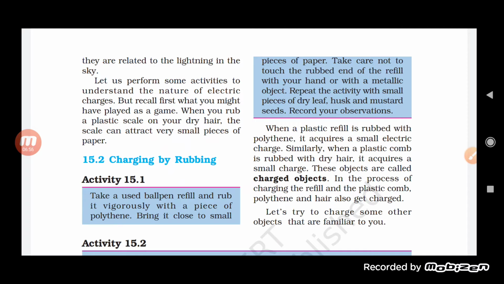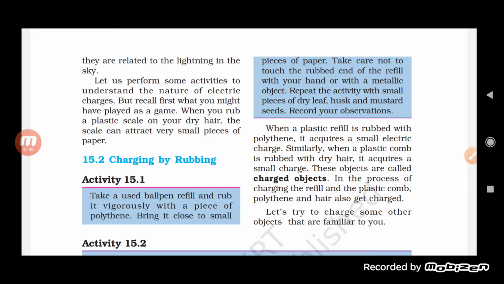So see here, rubbing causes the attraction as it actually makes the object charged. When a plastic refill is rubbed with polythene, it acquires a small electric charge. Similarly, when we take a plastic comb and rub it with dry hair, it acquires a small charge. In both cases, it acquires a small charge, and these objects, which are now charged, are called charged objects. In the process of charging, the refill and the plastic comb both get charged.